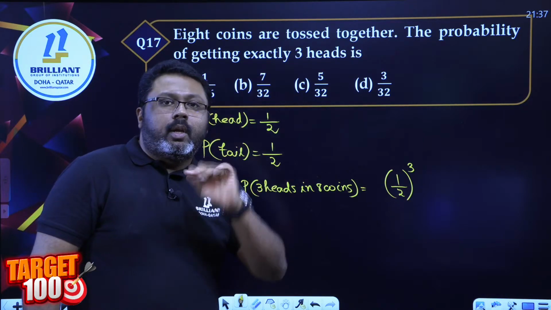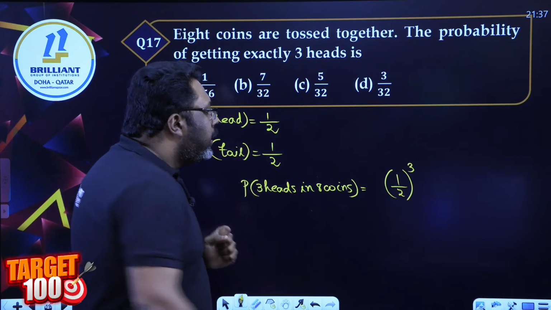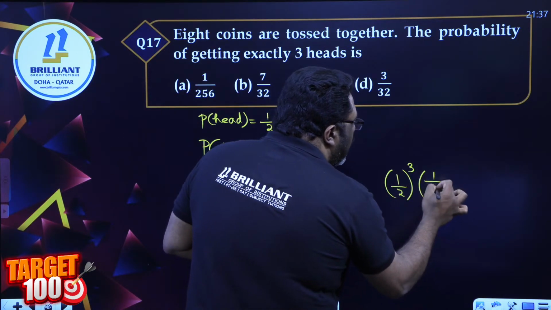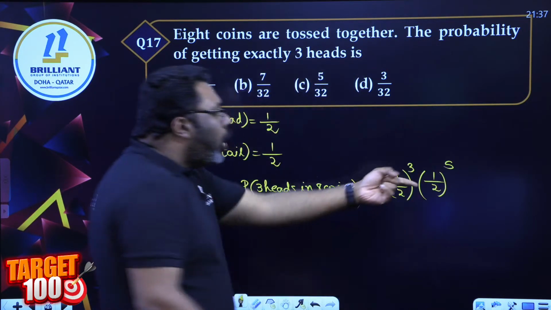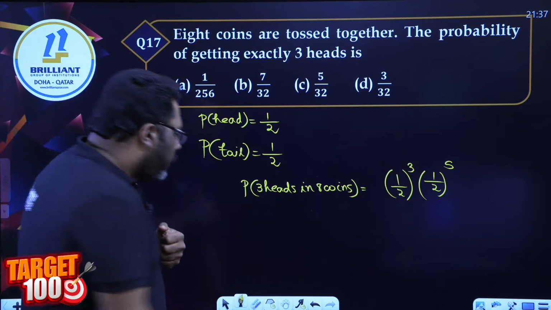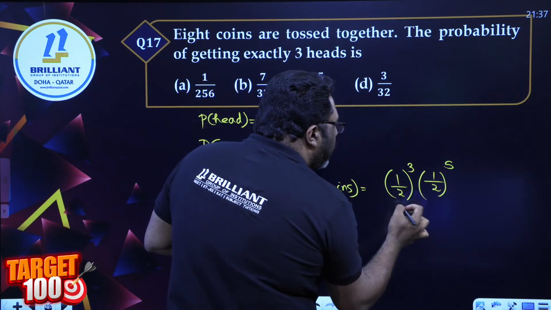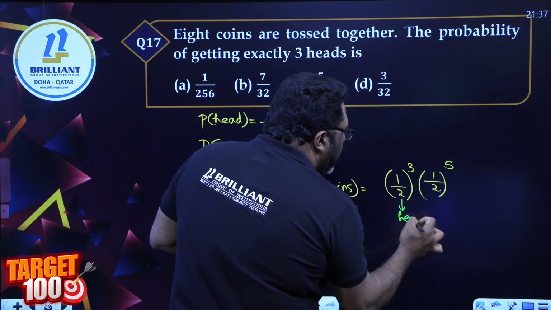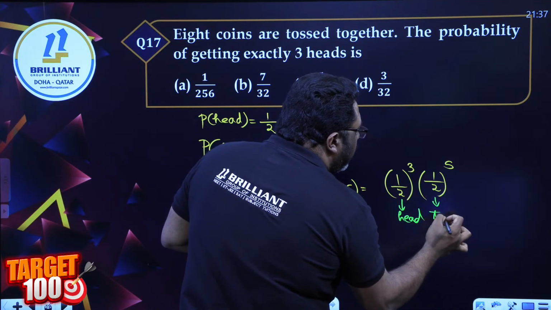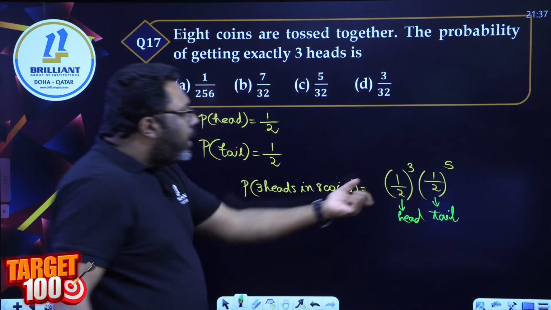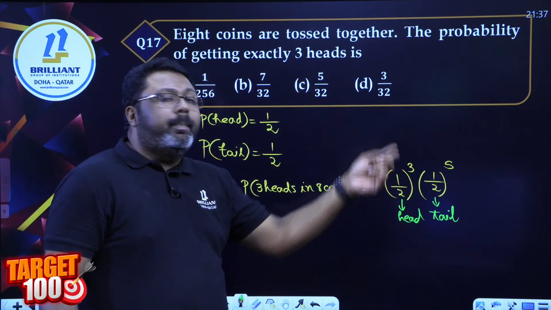Getting a head 3 times. And then 5 times I should not get a head. This first one talks about getting a head. And the second one talks about getting a tail. So normally this is the answer, 1 by 2 raised to 3, 1 by 2 raised to 5.